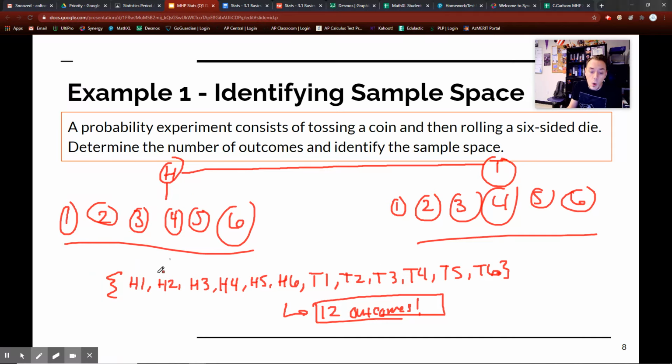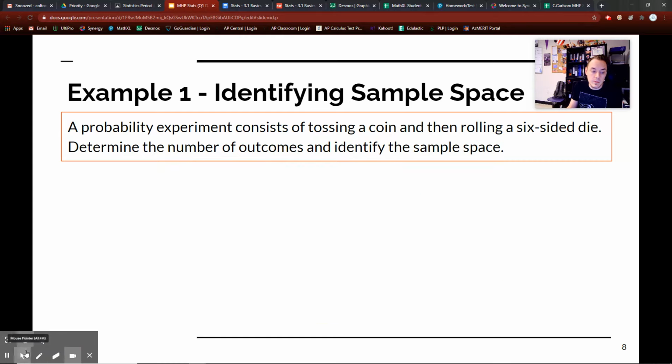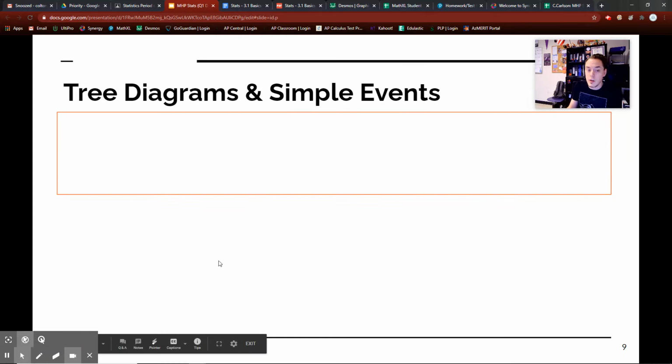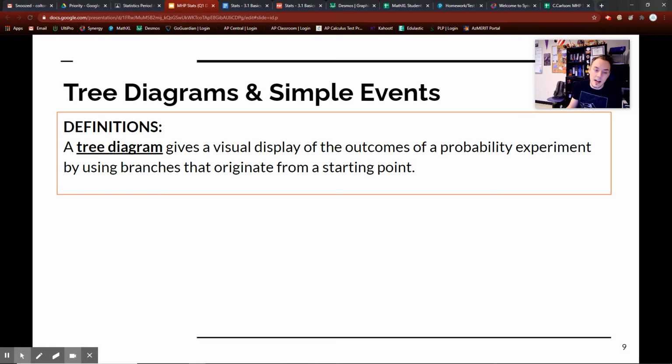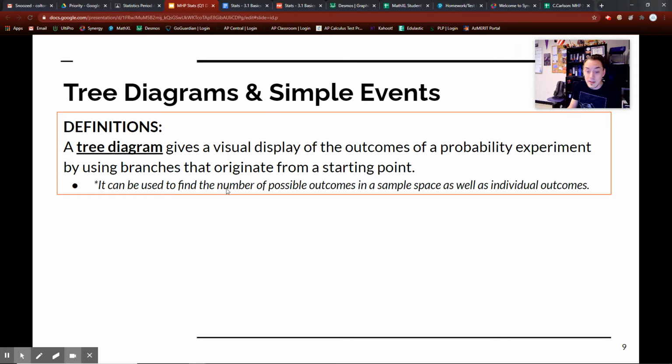So these are the overall outcomes in my probability experiment with tossing a coin and rolling a die. I have 12 outcomes. That's not that hard, and that's pretty much what we're going to be going through today. So, tree diagram: what we just did was a basic tree diagram. A tree diagram gives us a visual display of the outcomes of the probability experiment. It can be used to find the number of outcomes in a sample space as well as individual outcomes.